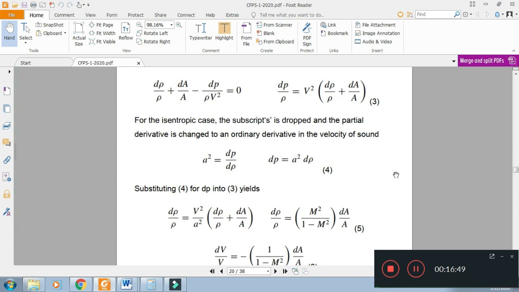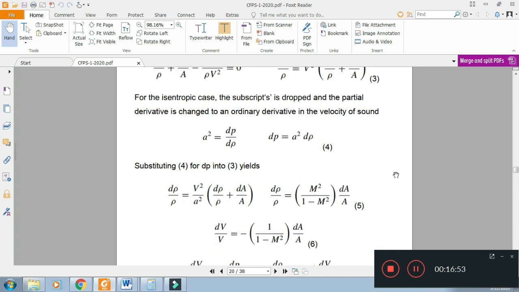Substituting dP equal to A square d rho in equation number 3, we get a relation in terms of density and area. V square over A square is M square, and equation number 5 is the relation providing the effect of area change on density.